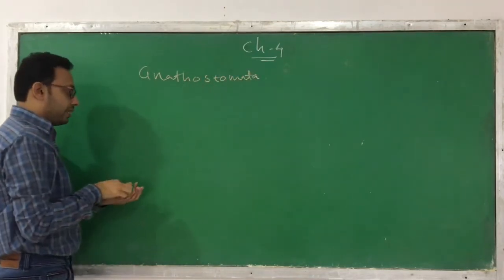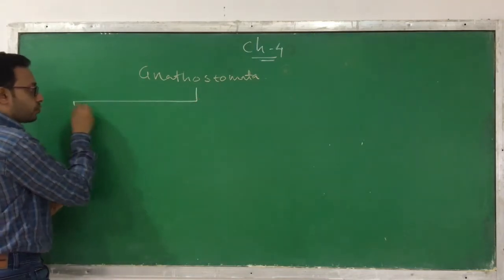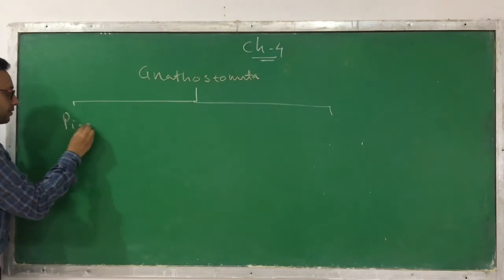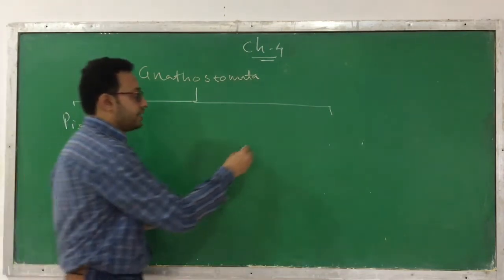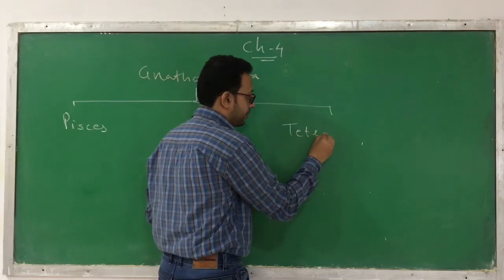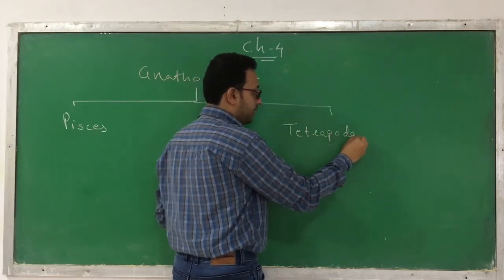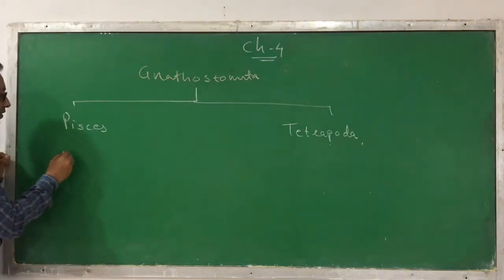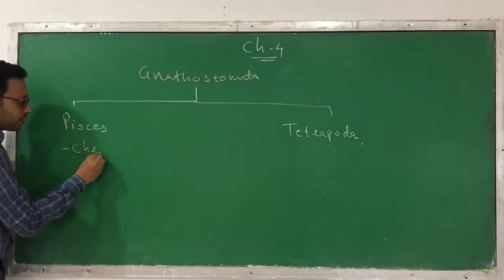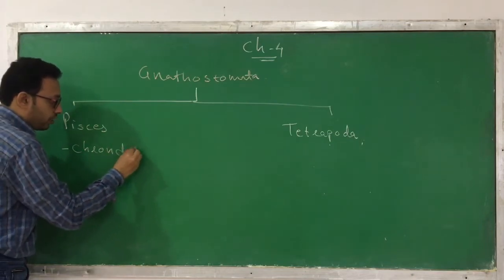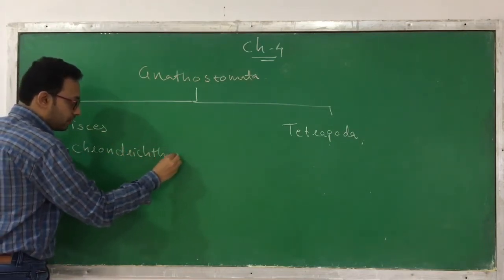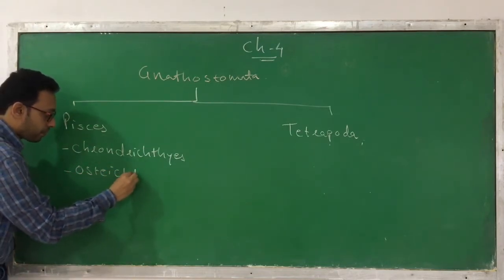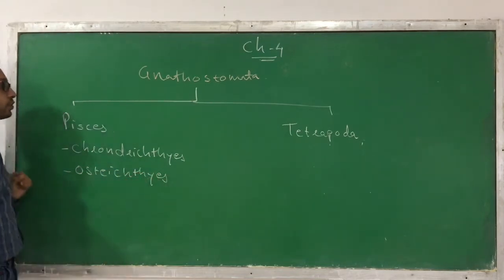The first one is called Pisces and the second one is called Tetrapoda. Pisces includes the variety of fish and is further classified into two classes, Chondrichthyes and the second one is called Osteichthyes. These are the two parts.